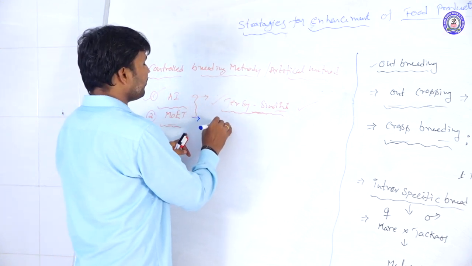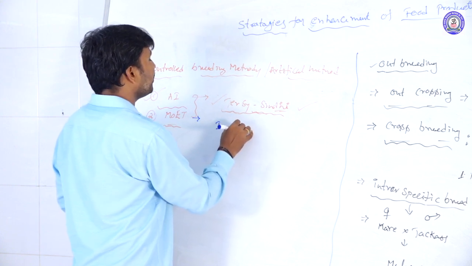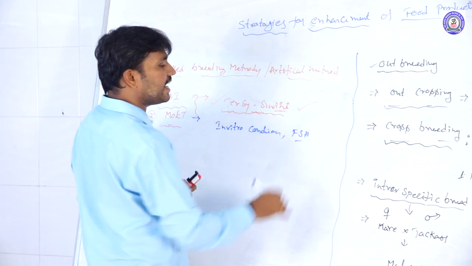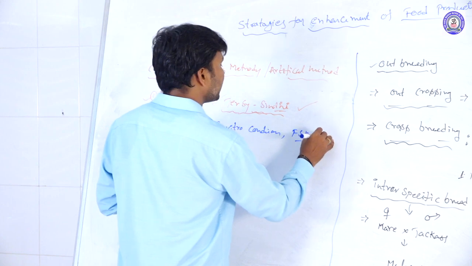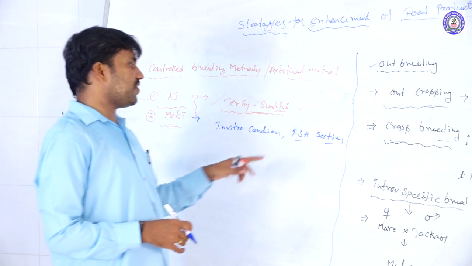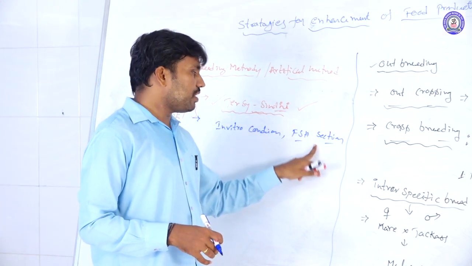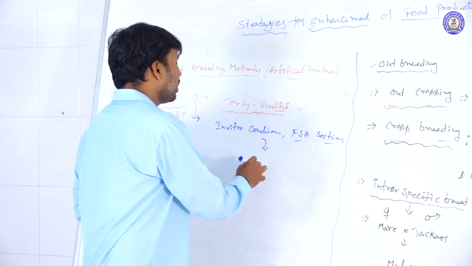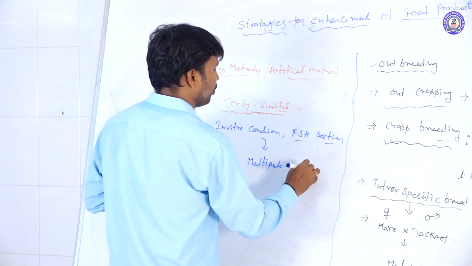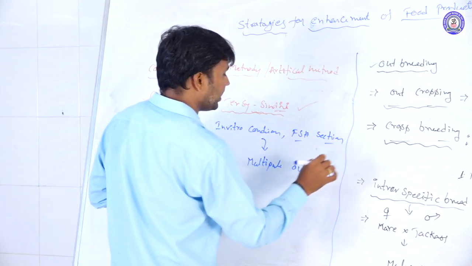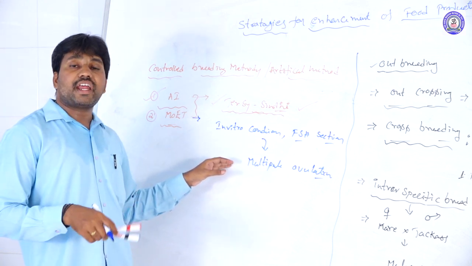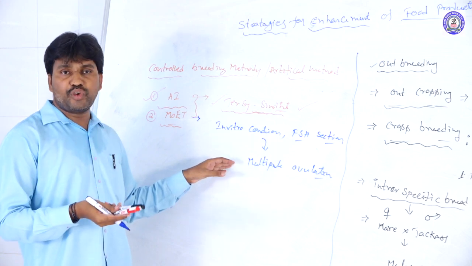We give these animals FSH-like secretions, artificially injecting FSH-like chemicals. This leads to multiple ovulation. That means these cows or buffaloes are able to produce a larger number of ovules.